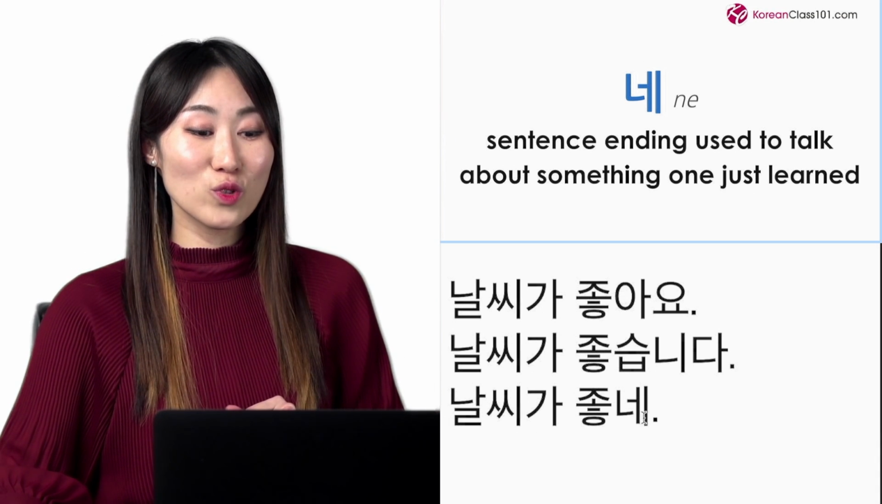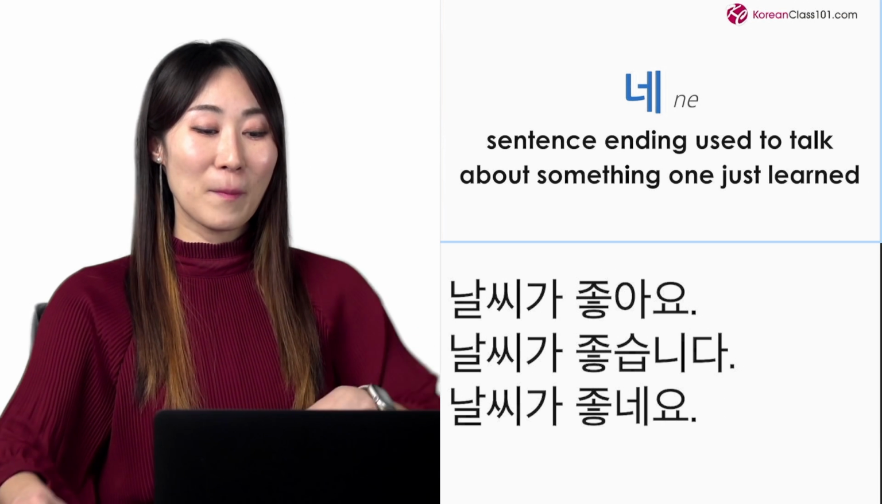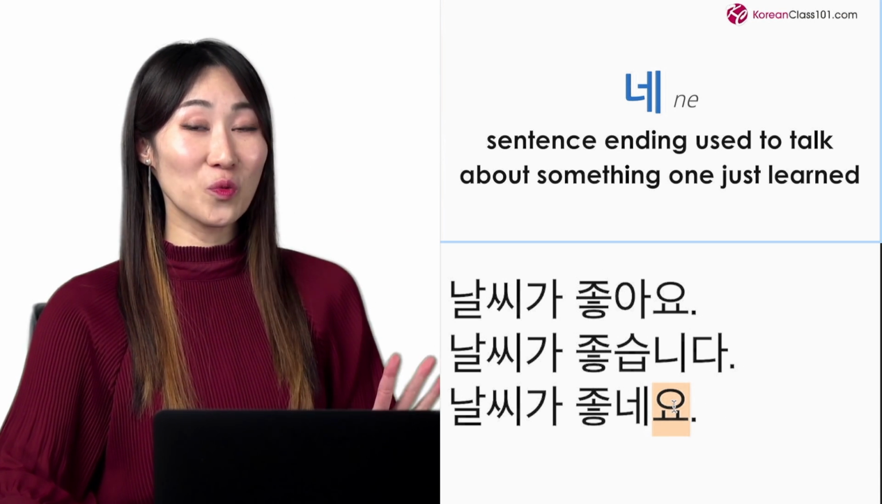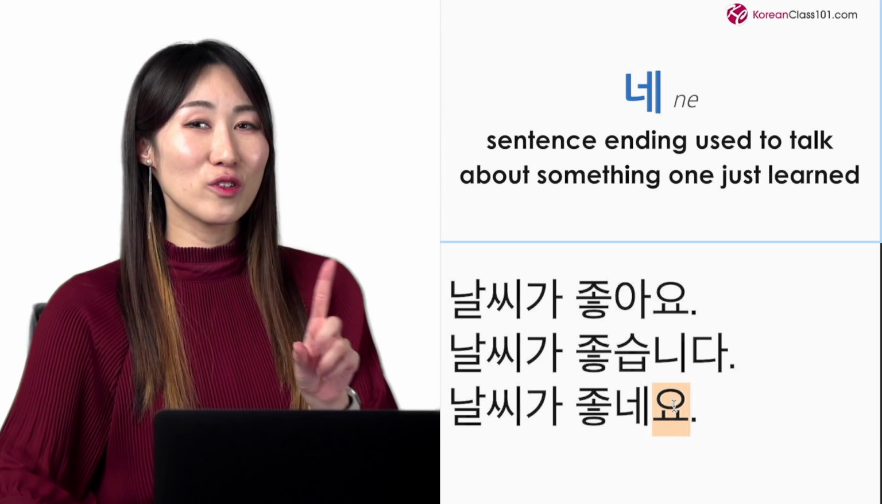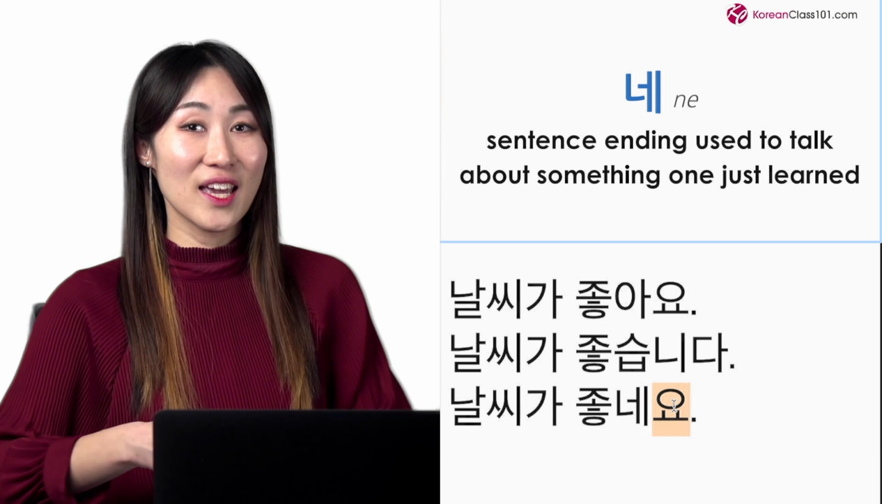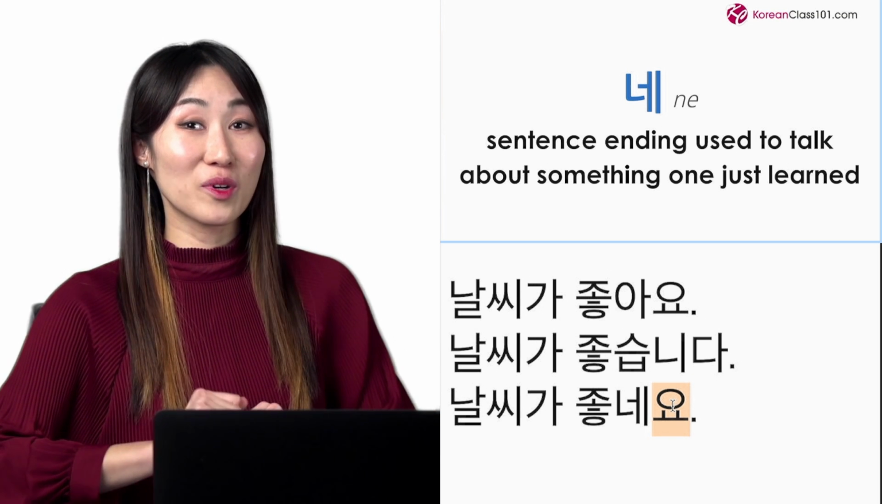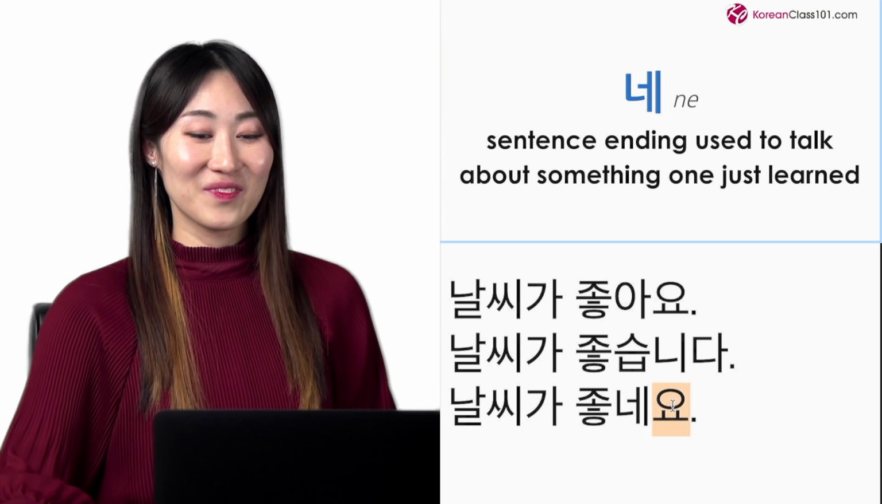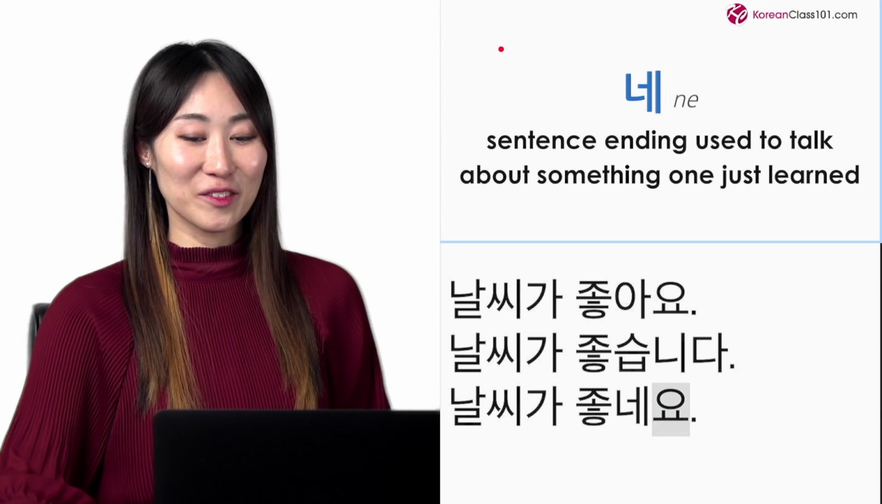You can also conjugate it with 요 too. By putting 요, it sounds a little bit more polite. So 날씨가 좋네요 means the weather is good. But you can guess that, oh, this person didn't know that. They just learned the fact. And also by putting 요, this person is trying to be polite.